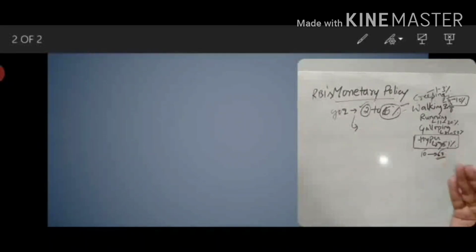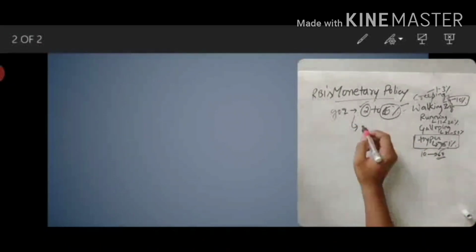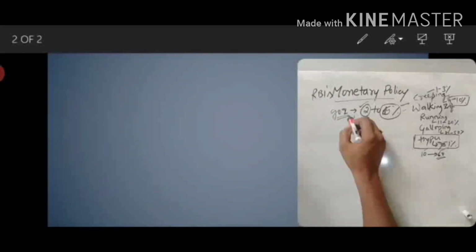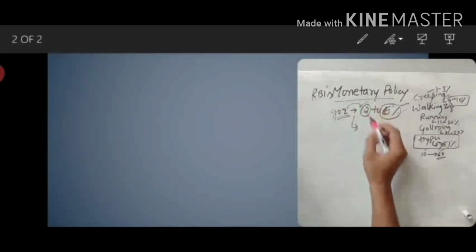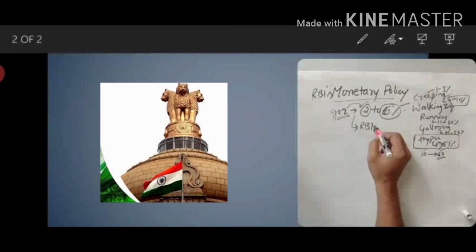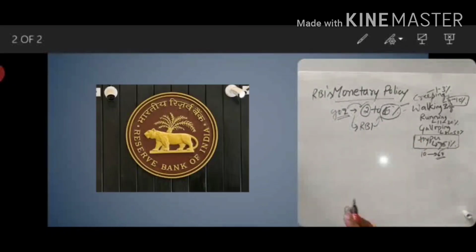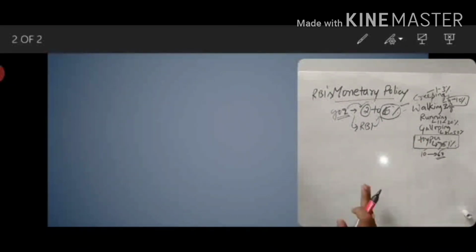To preserve the value of the rupee, there is RBI on one side and the Government of India on the other. So the question is, who will fix this target? The Government of India. And who should monitor this target? RBI. RBI's role is to keep inflation within the range fixed by the Government of India.